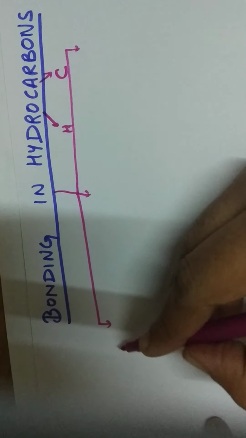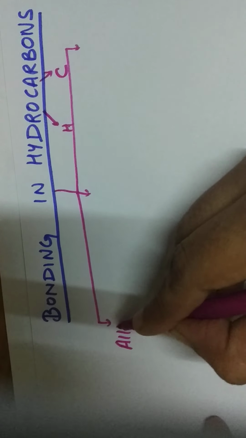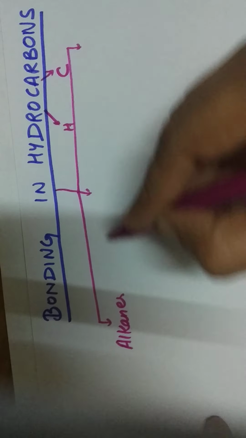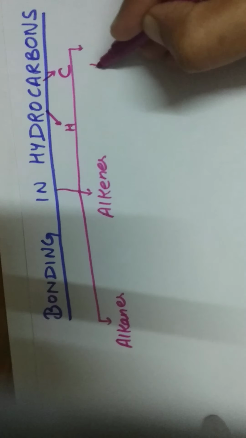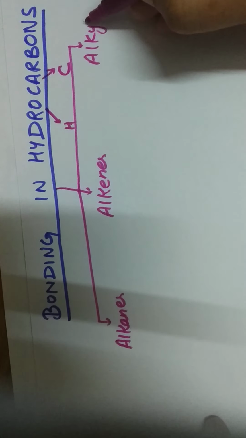One is alkanes, second is alkenes, and third type is alkynes.